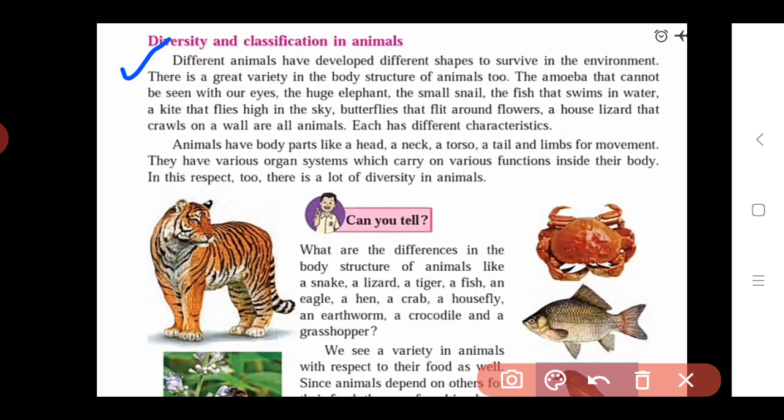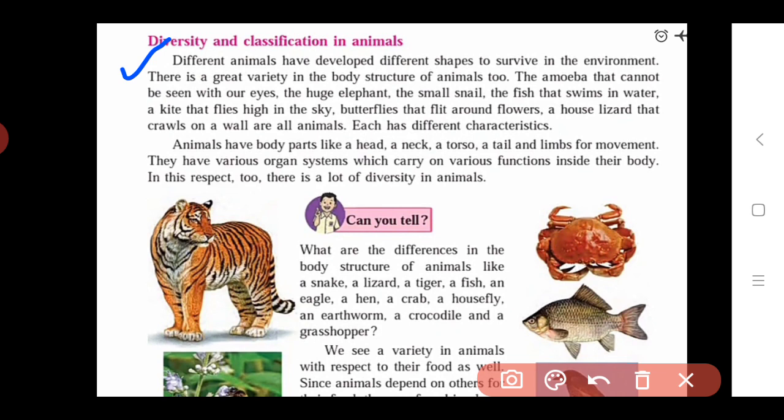Due to this, there is a great variety in the body structure of animals too. All the body parts are the same, but the structure, that is their size, height and color, is different, so all animals are different from one another.